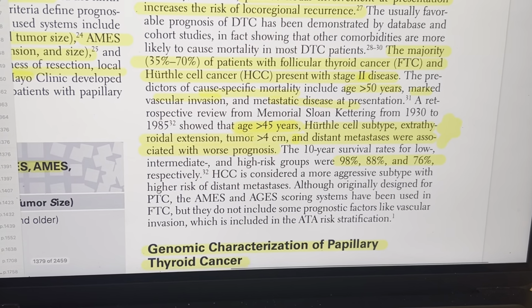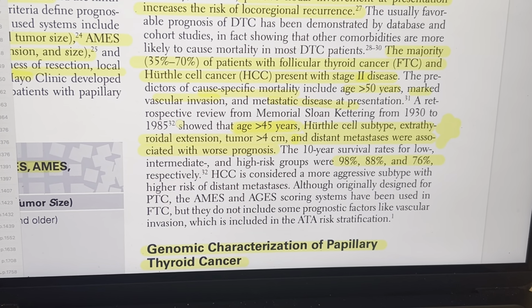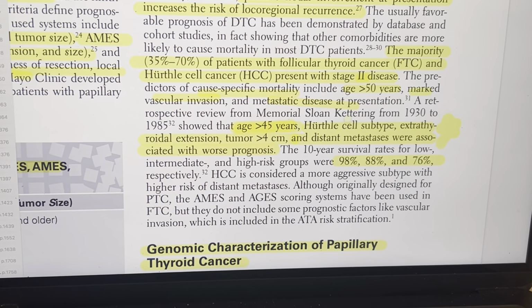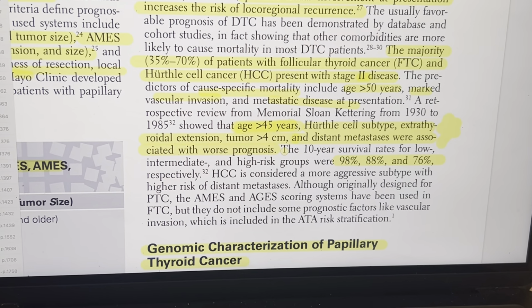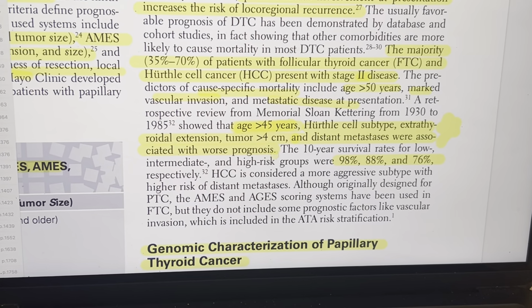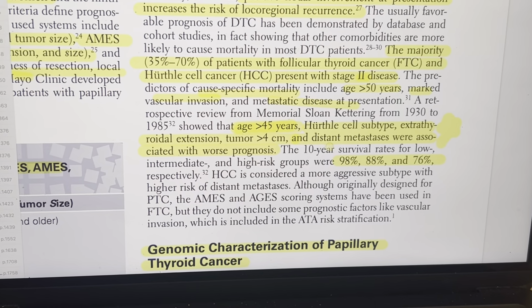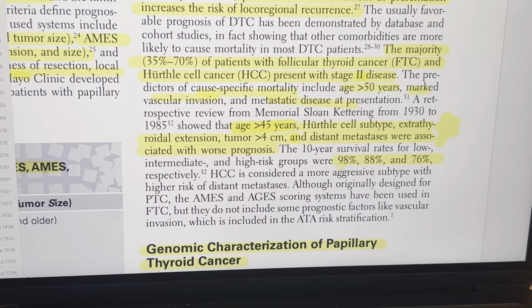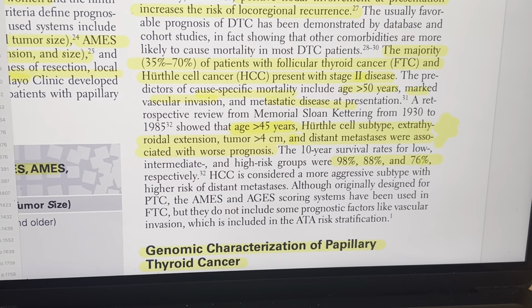MSKCC reviewed 1930 to 1985 and showed that age more than 45 years, Hürthle cell subtype, extrathyroidal extension, tumor more than 4 cm, and distant mets were associated with the worst prognosis. Ten-year survival was for the low, intermediate, and high risk groups: for low risk it is 98%, for intermediate it is 88%, and for high risk 10-year survival is 76%.